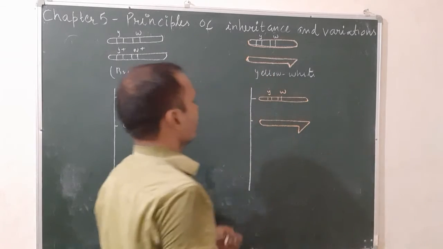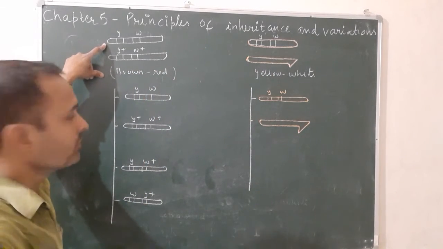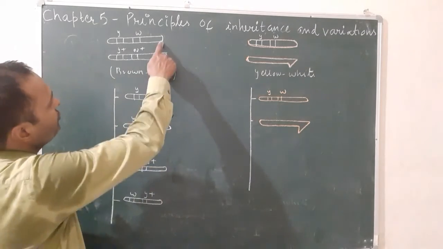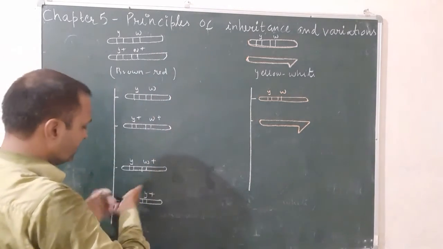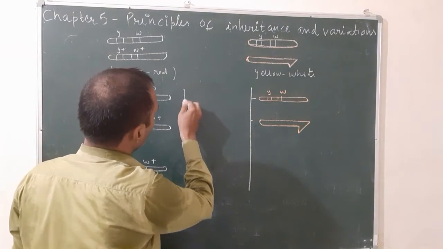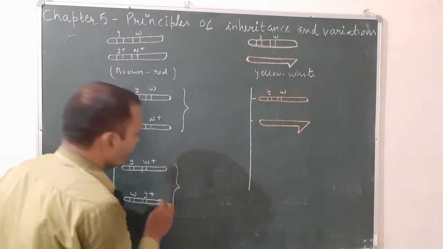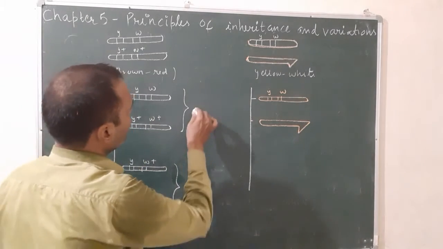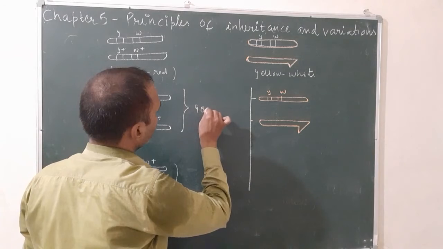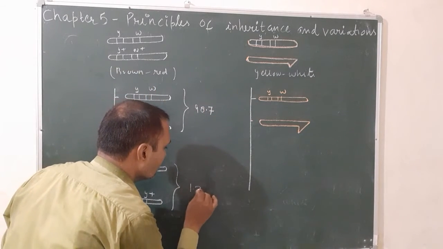Once again, this female F1 progeny will produce 4 types of gametes: 2 without crossing over, and 2 with crossing over. It is about 98.7 and it is about 1.3.